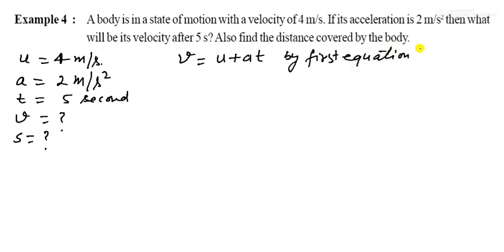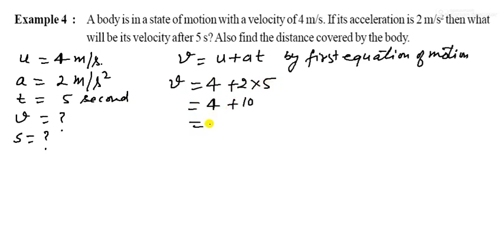So first of all we want to see v is equal to u plus at by the first equation of motion. So you can write here by first equation of motion, v is equal to u is given as 4, a is 2, and time is given as 5.